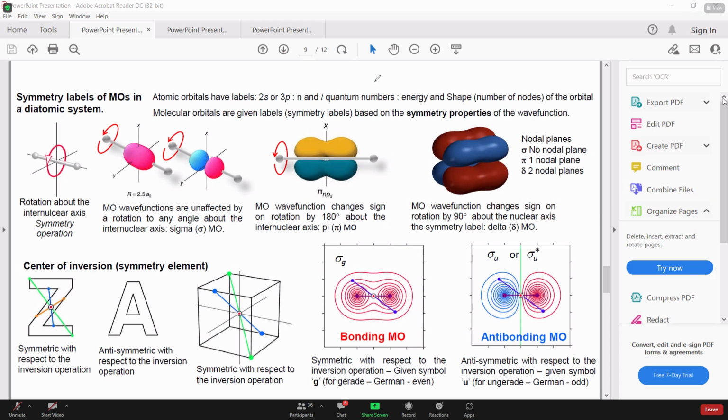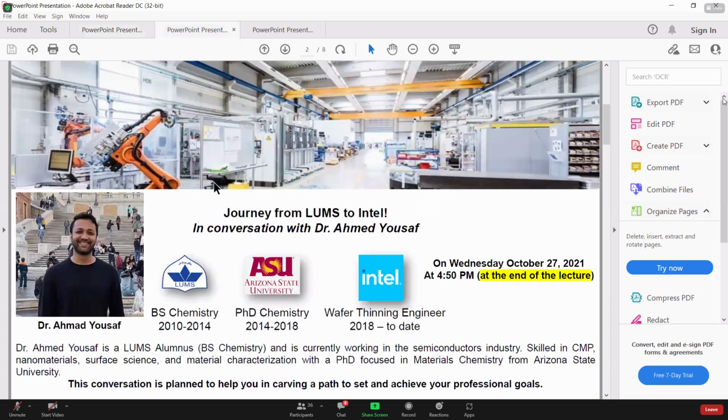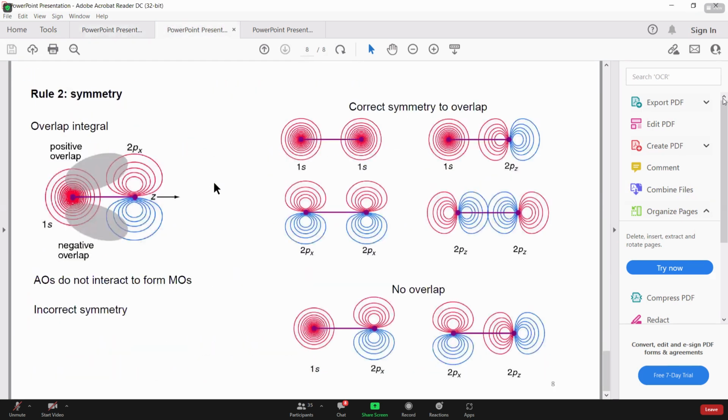All right, so let's move to the other symmetry elements of pi, p orbitals. So here we are. So we are talking about symmetry. हमने 1s की तो simple case देख लिया है कि when there is a same phase, that will form a bonding molecular orbital. When the phase is opposite, it would be anti-bonding. Let's talk about the other orbitals.